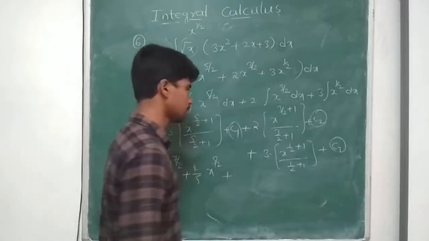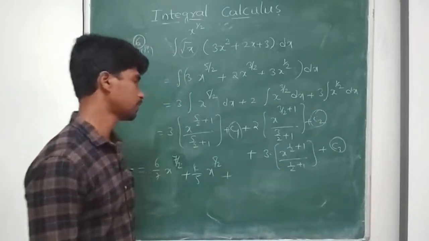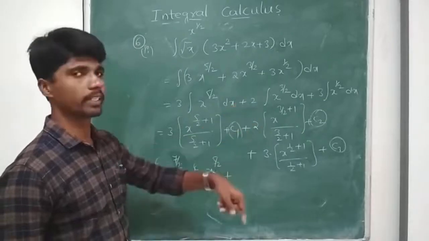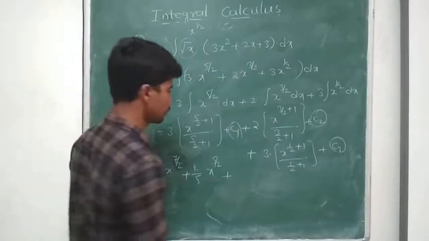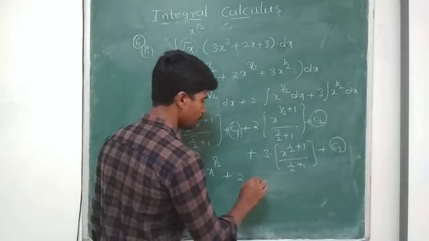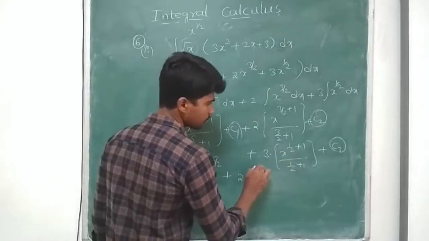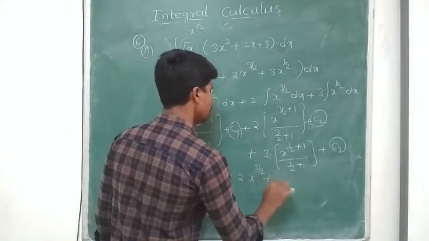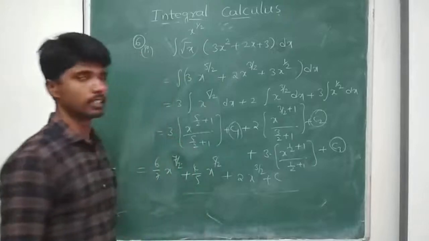Plus 3, 1 by 2 plus 1, 3 by 2, we get 2 by 3, 3 and 3 get cancelled, so we get 2 into x to the power of 3 by 2 plus a constant c.